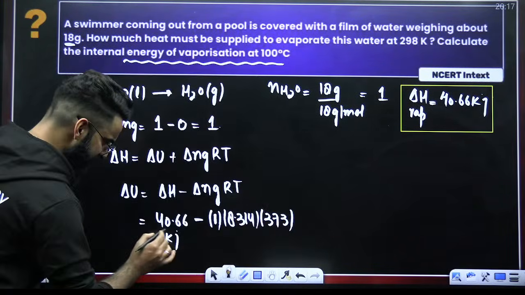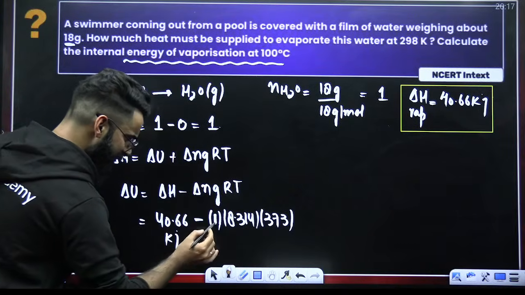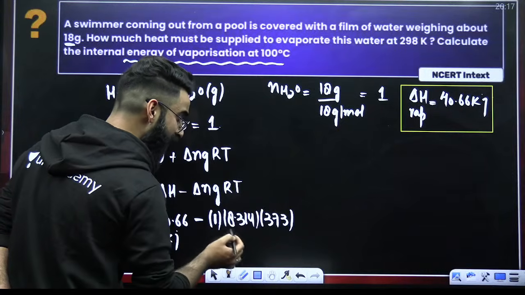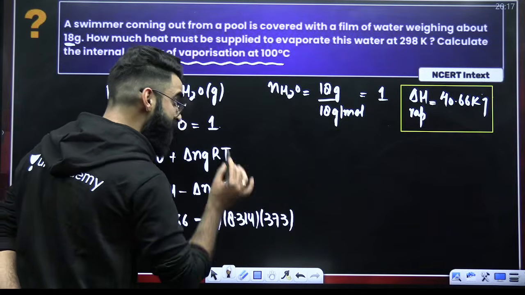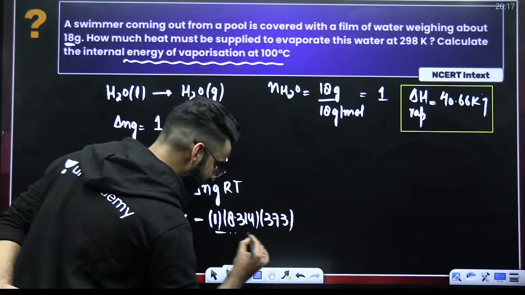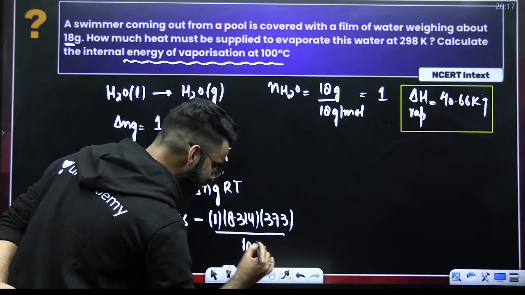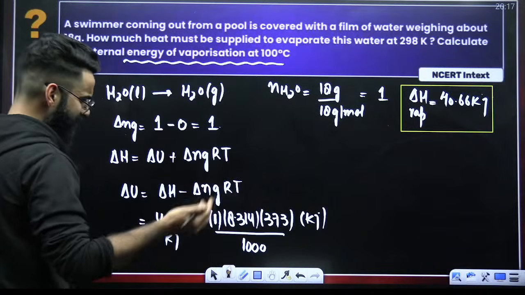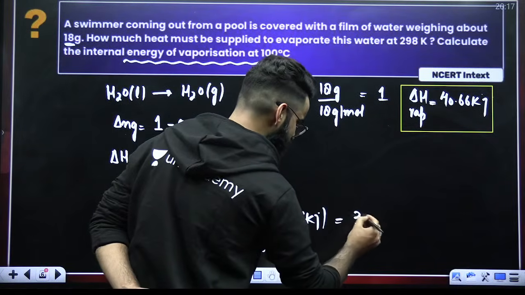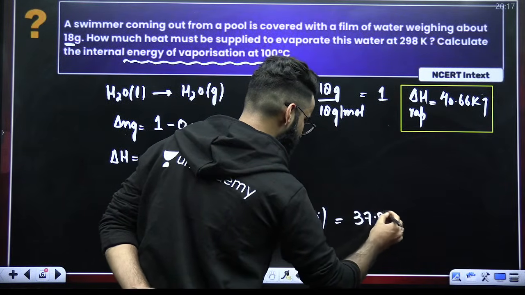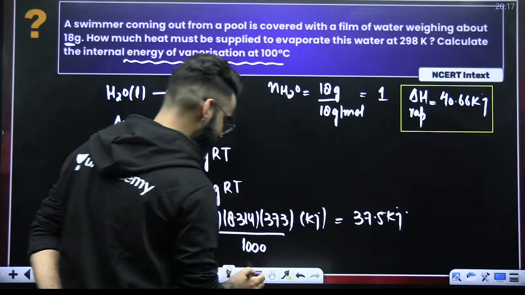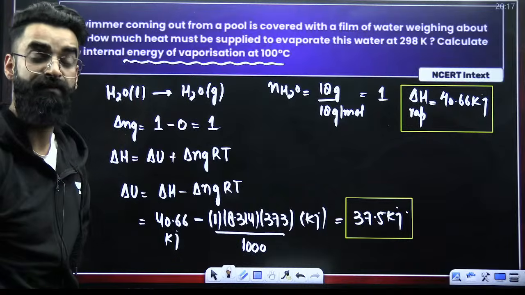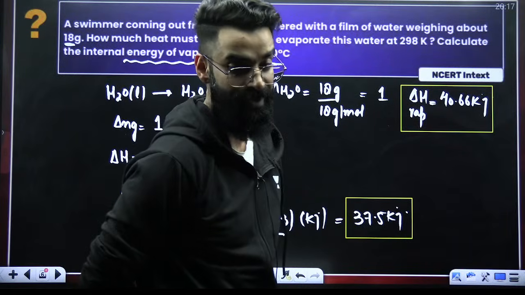My dear students, if this term is in kilojoules, this term should also be in kilojoules. But since you have used the value of R as 8.314 joules per Kelvin per mole, I'll divide this term by 1000 so that it also comes in kilojoules. When you solve this equation, the value comes out to be almost 37.5 kilojoules. This is the internal energy change during the vaporization of 1 mole of liquid water. Am I clear with this?